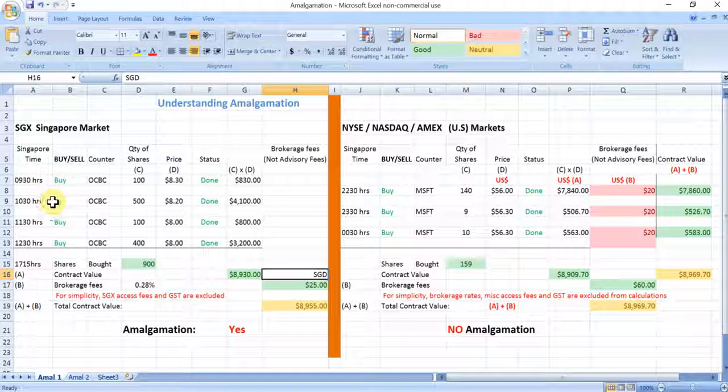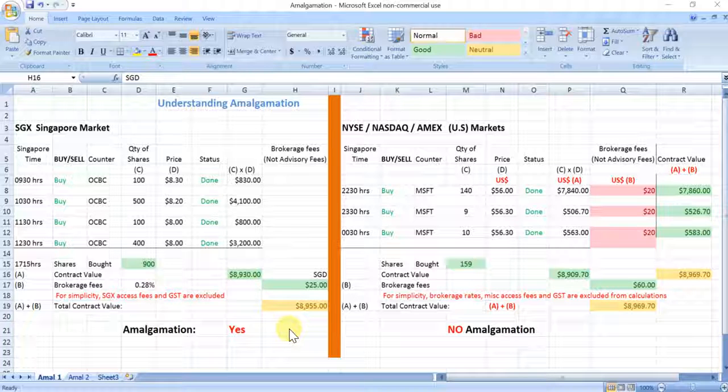Subsequently, he bought some more shares of OCBC at different hours in the same trading day at different prices. In the Singapore SGX context, the sum of all the transaction values is summed up at the end of the trading day, and the brokerage fees is then calculated at the end of the day, and the total contract value payable is then determined. In this example, the investor only incurred a mere $25 of brokerage fees for the 4 transactions he did on the same trading day. So this is regarded as one trade.